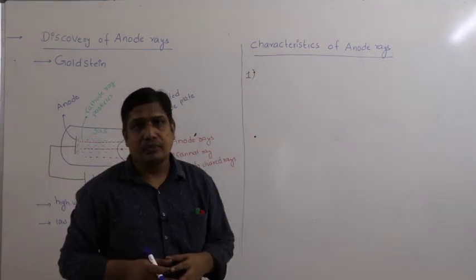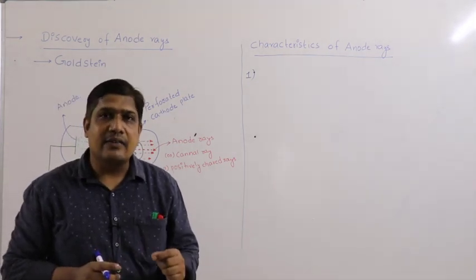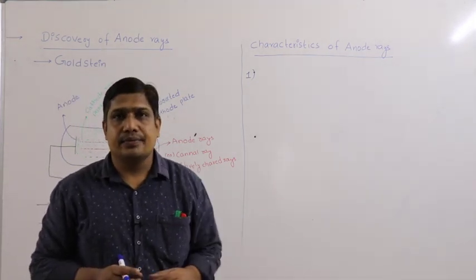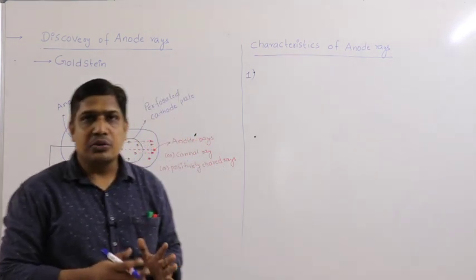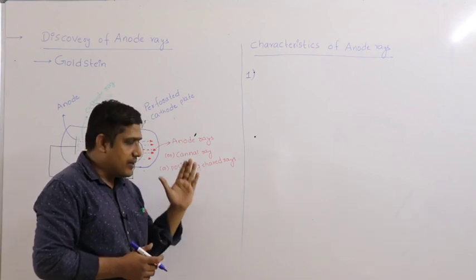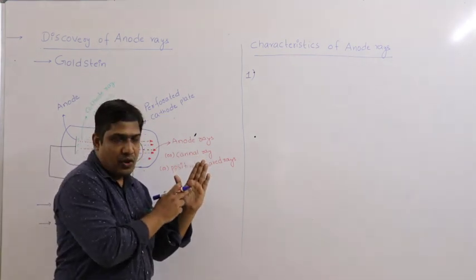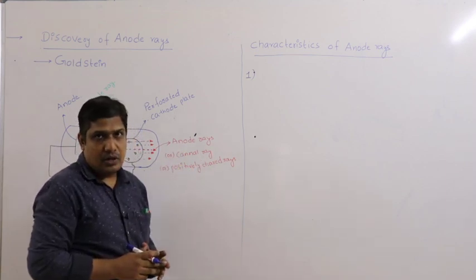First point, like cathode rays, anode rays can travel in straight lines, in a straight path. Yesterday we did some experiments. I have shown you that when light falls, it travels in straight lines. If I place a metal object, the shadow of the object is cast on the opposite side, right?